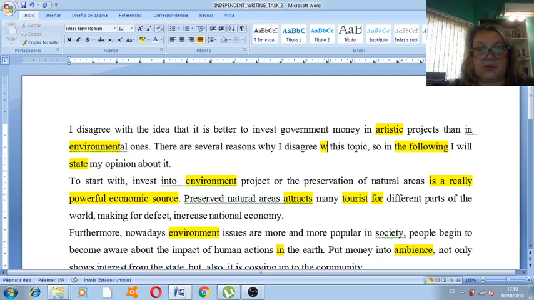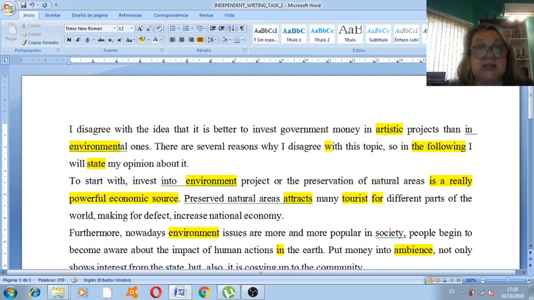There are several reasons why I is always capitalized, and an old error of yours, with. How do you spell with? This is a word we need to begin spelling correctly, because if you insist on making this spelling mistake, you will never eliminate it from your writing. So with, remember, W-I-T-H.